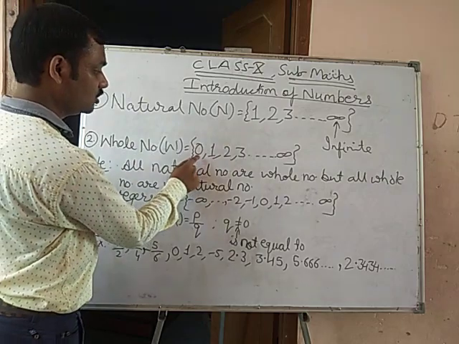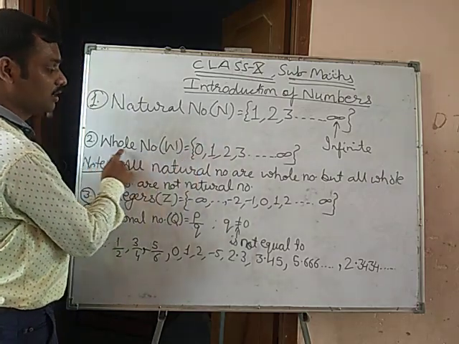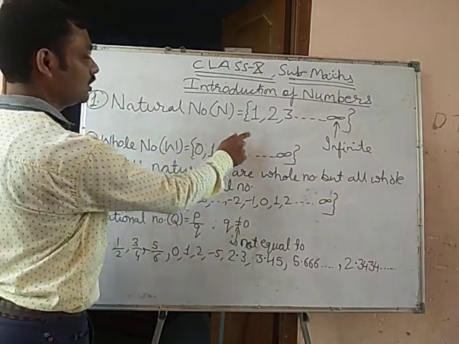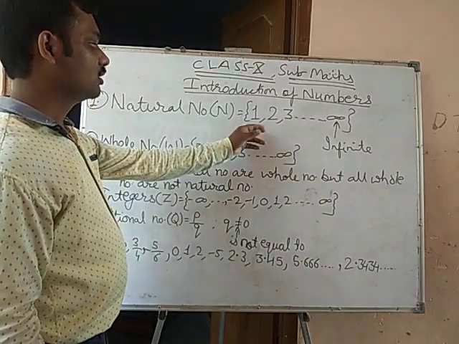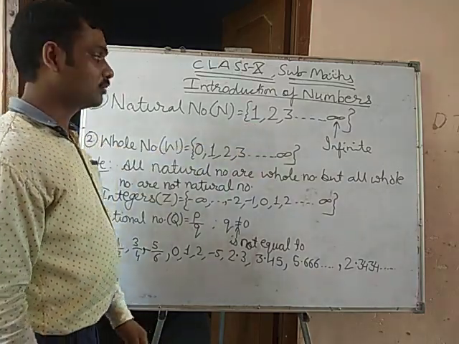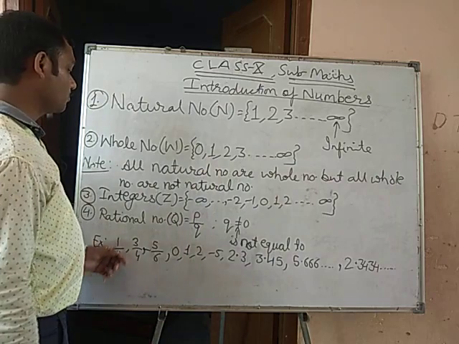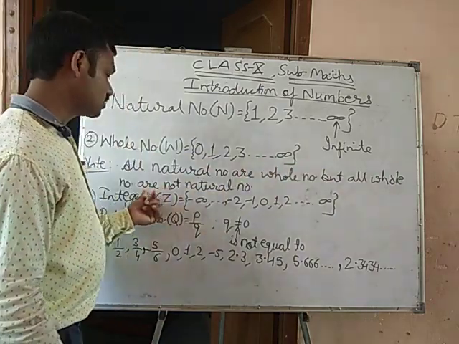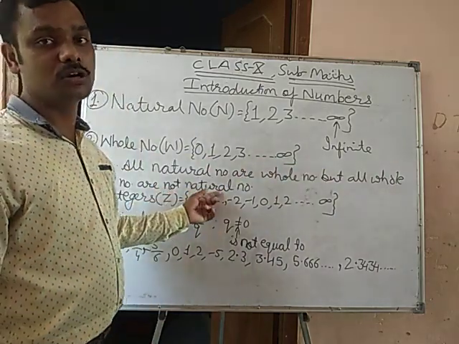But 0 is in the whole numbers, and it is not represented in the natural numbers. Then we can say all whole numbers are not natural numbers.